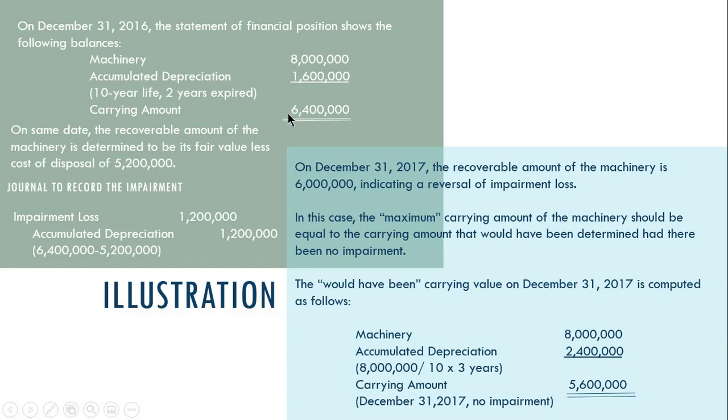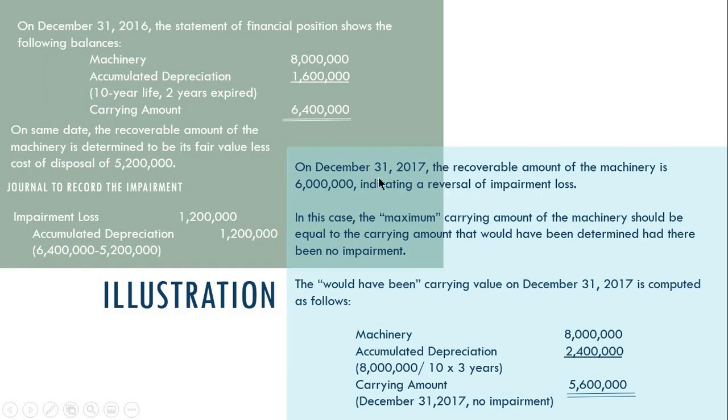So technically, ang carrying amount 6.4 million, ang recoverable amount is 5.2 million. So may impairment loss. So 6.4 minus 5.2, meron tayong impairment loss na 1.2 million. So debit impairment loss, credit accumulated depreciation for 1.2 million. Okay? That is for December 31, 2016. Now, on December 31, 2017, so meaning class, 1 year later, the recoverable amount of the machinery is 6 million, indicating a reversal of impairment loss.